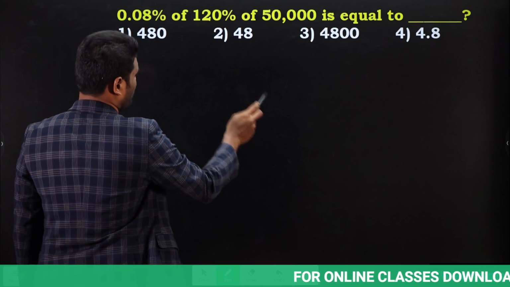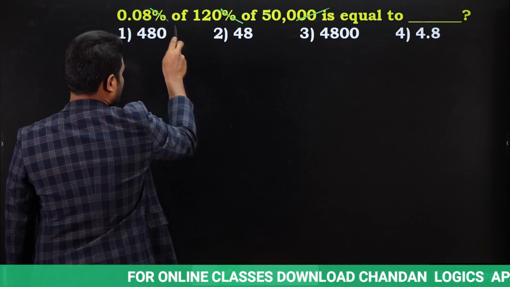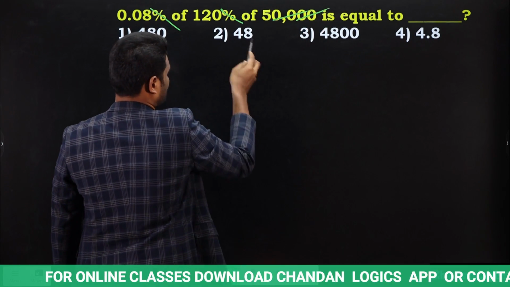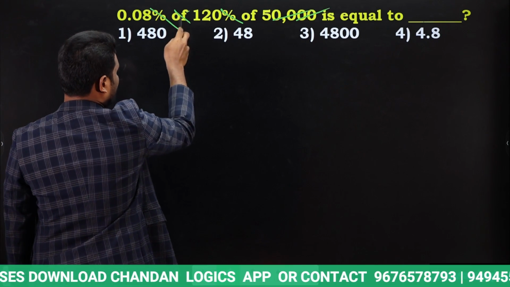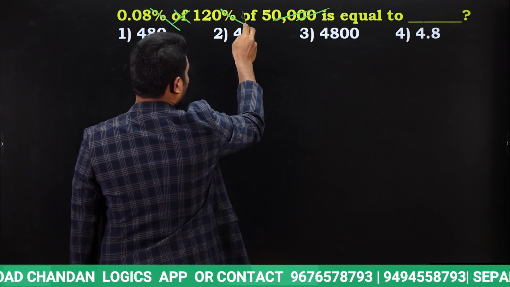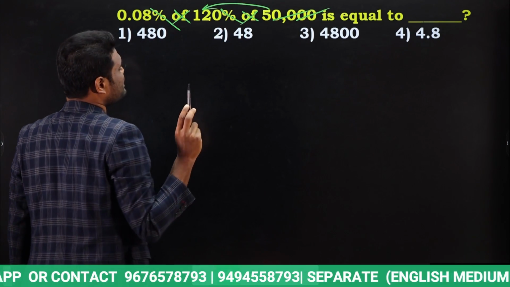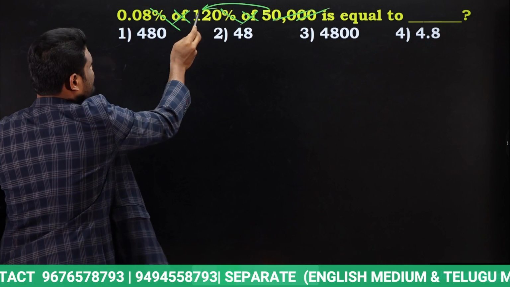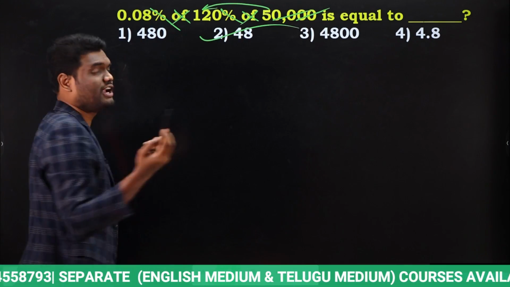Okay, very simple. Look here. Percentage 00 gets cancelled. Now finally you're left with 0.08, of is nothing but multiplication, 120, of is nothing but multiplication. 5 into 120 is nothing but 600. 600 into 0.08 is nothing but 48. Directly you can mark the answer.